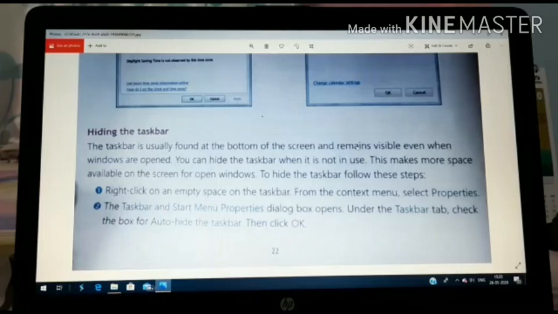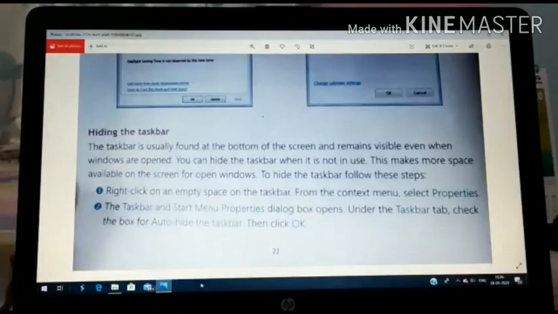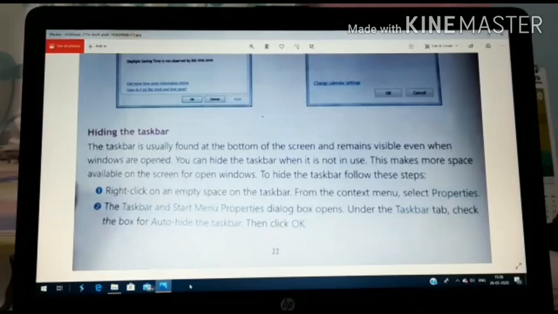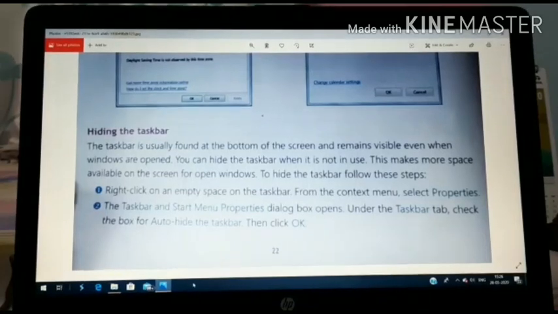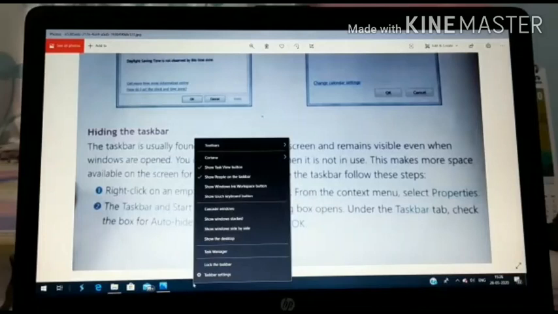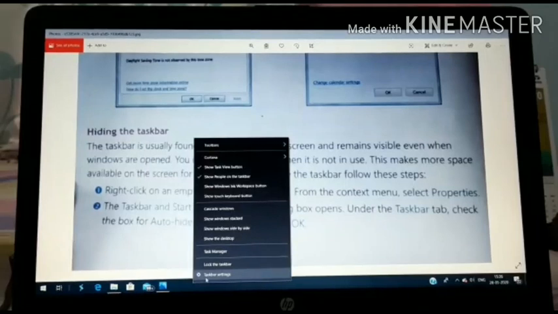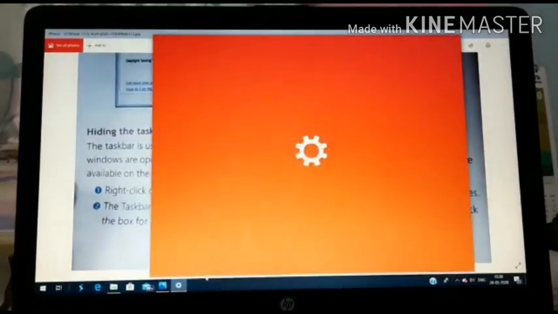Now I will show you how to change the place of taskbar. So first we put the mouse pointer on the blank area of the taskbar. Then we will right click over there. What will happen? There will be a taskbar settings. So at the bottom you will see the taskbar setting, and we will open the taskbar setting here.